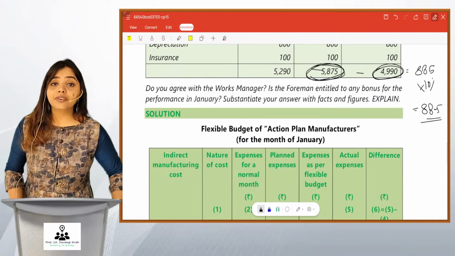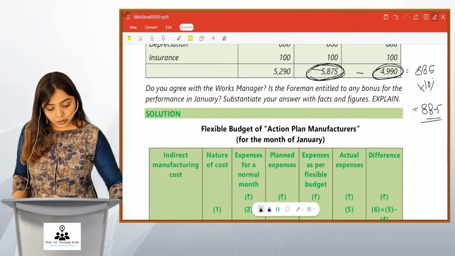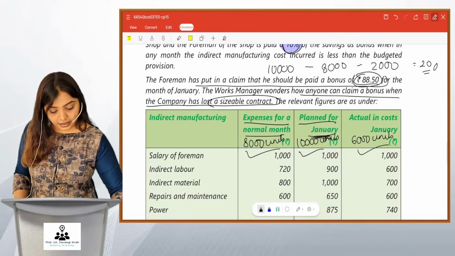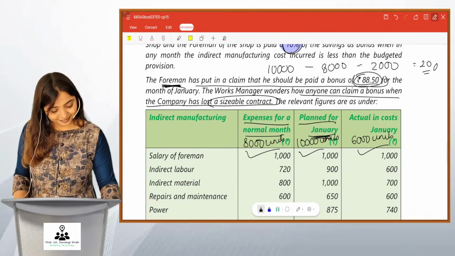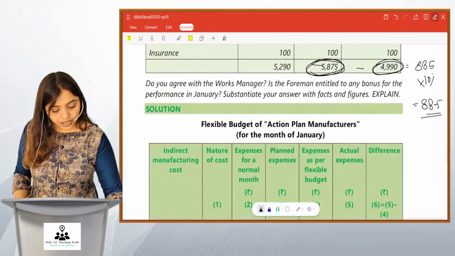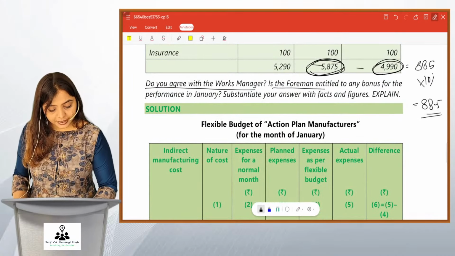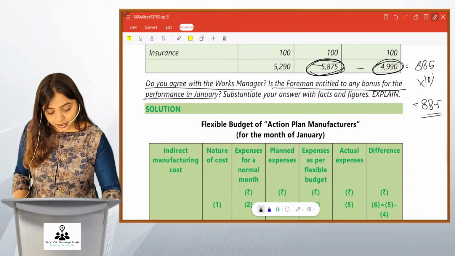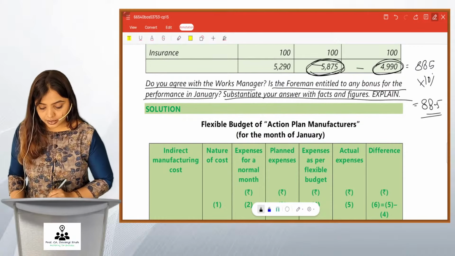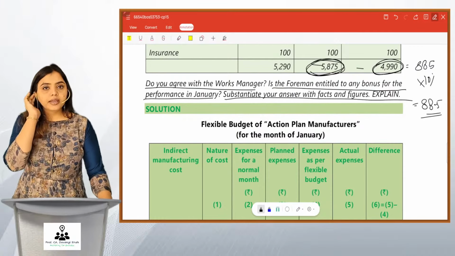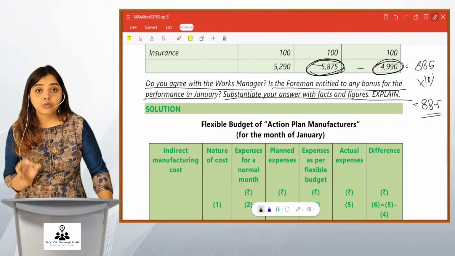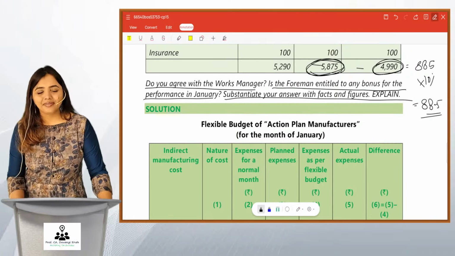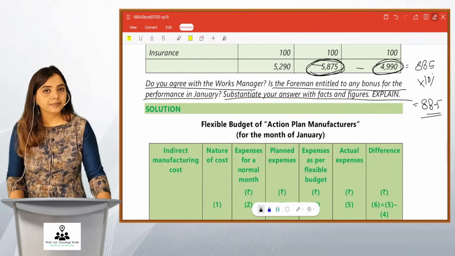So 88.5 should be the bonus, and this is the reason why foreman is asking so much. Now, is this claim justified? Do you agree with the works manager? Is the foreman entitled to any bonus for the performance in January? Substantiate your answer with facts and figures and explain. So the point is, the amount the foreman is asking, 88.5, is that amount justified? This is what we have to answer.